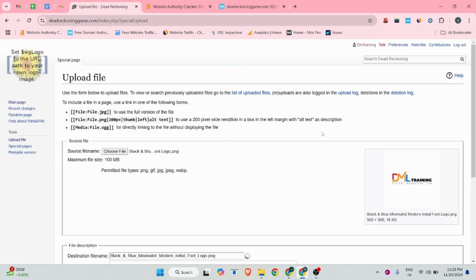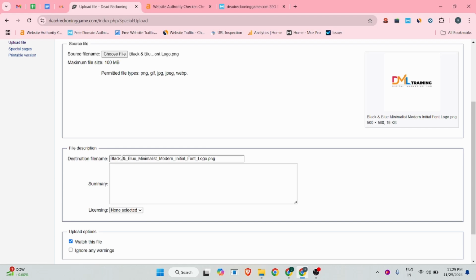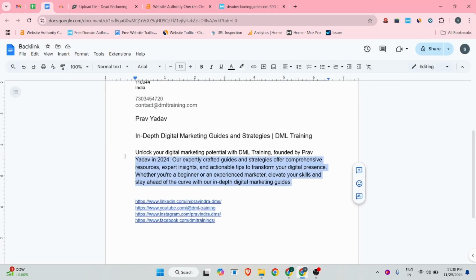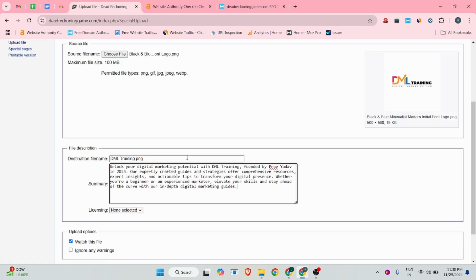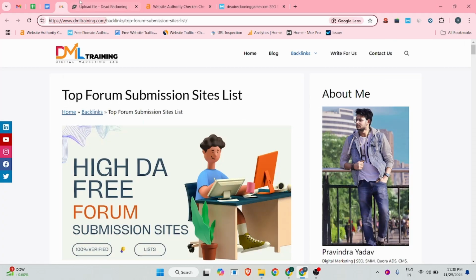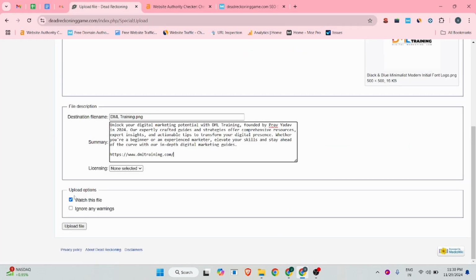If you want, you can change your file name as well. So DML training, and there you can add something about the image. This is my logo image, so the description should match this. And after that, if you want, you can include your website URL. Let's see how it looks. And after that you click on the upload a file button.